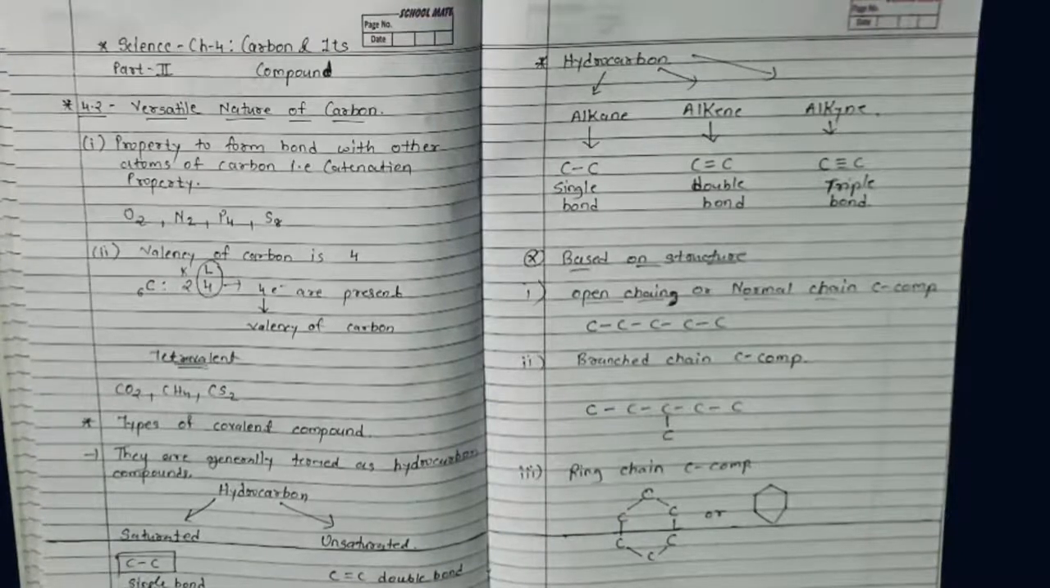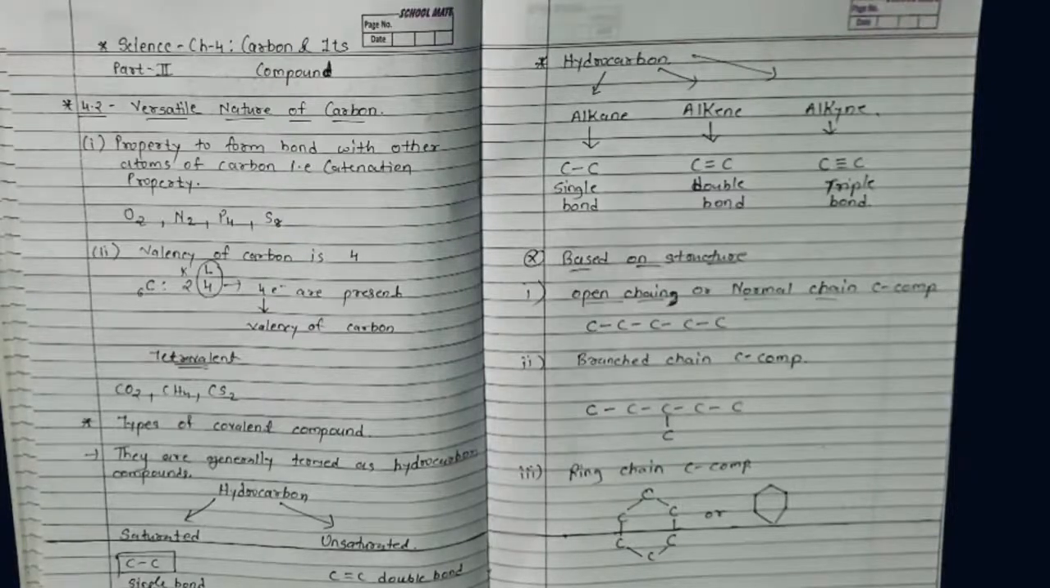Okay, so that's all for today's session. In today's session, we have learned about the versatile nature of carbon. In that we learned about its catenation property and the ability to form bonds with various types of atoms. Then we learned about the types of covalent compounds, in which we learned about hydrocarbons, the compounds which contain hydrogen and carbon as their structural unit. They are classified into two categories based on the bond they possess: saturated and unsaturated hydrocarbons. Saturated hydrocarbons have carbon-carbon single bonds, whereas unsaturated hydrocarbons have carbon-carbon double or triple bonds.